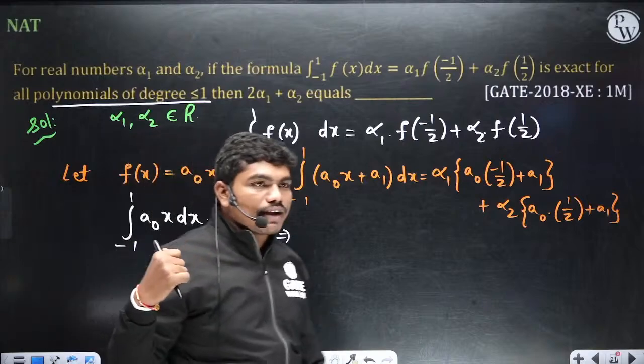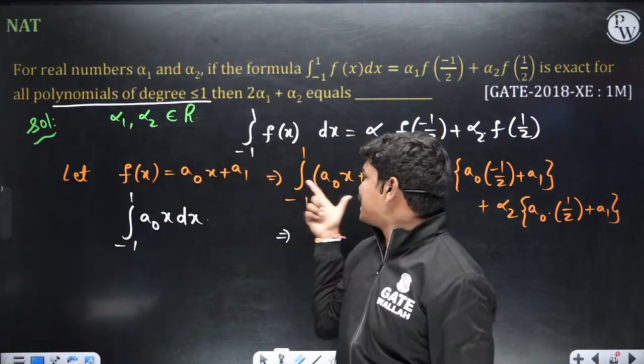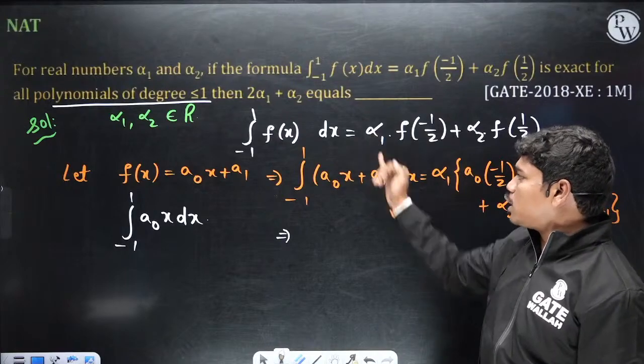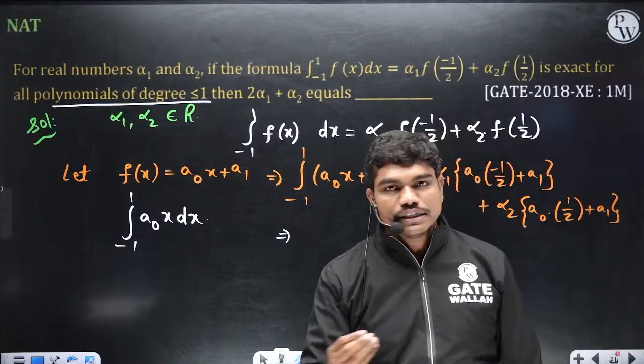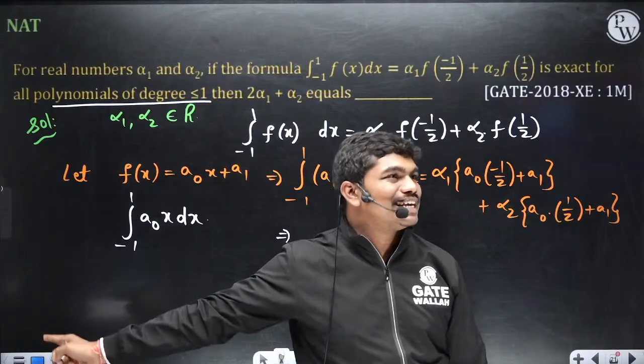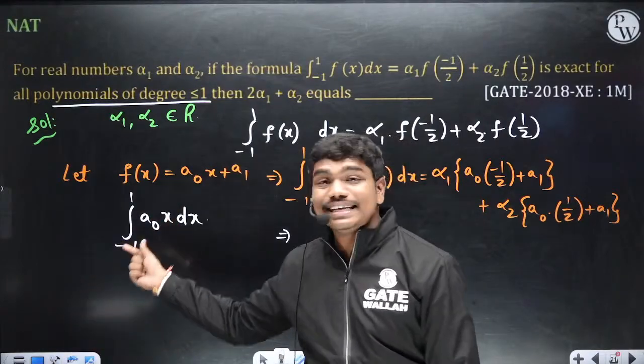If I calculate that value, what is that? Because I can split this integration into two parts actually. Integral from -1 to 1 of a naught x plus integral from -1 to 1 of a1 dx. So if you have split this integration into two parts, can you tell me what is the answer of this part? 0, right, because this function is an odd function.